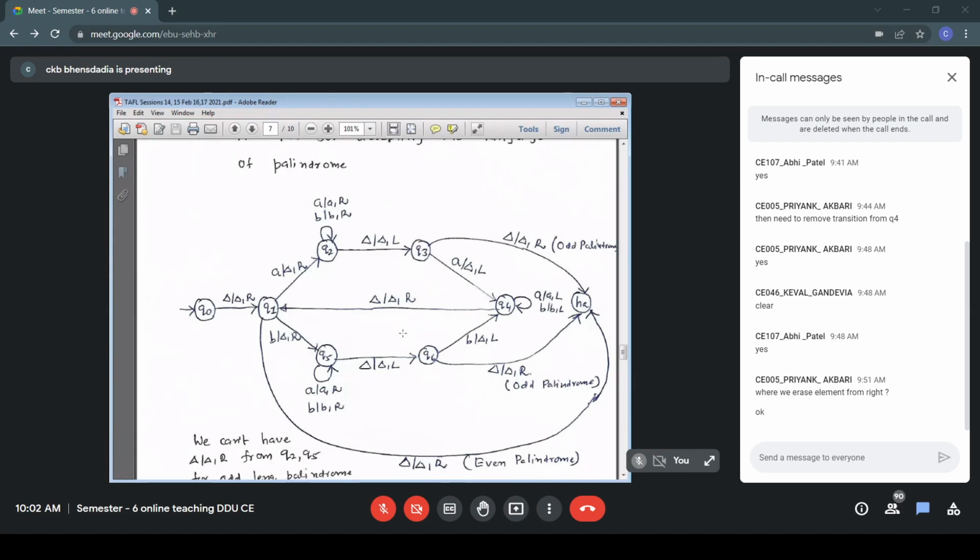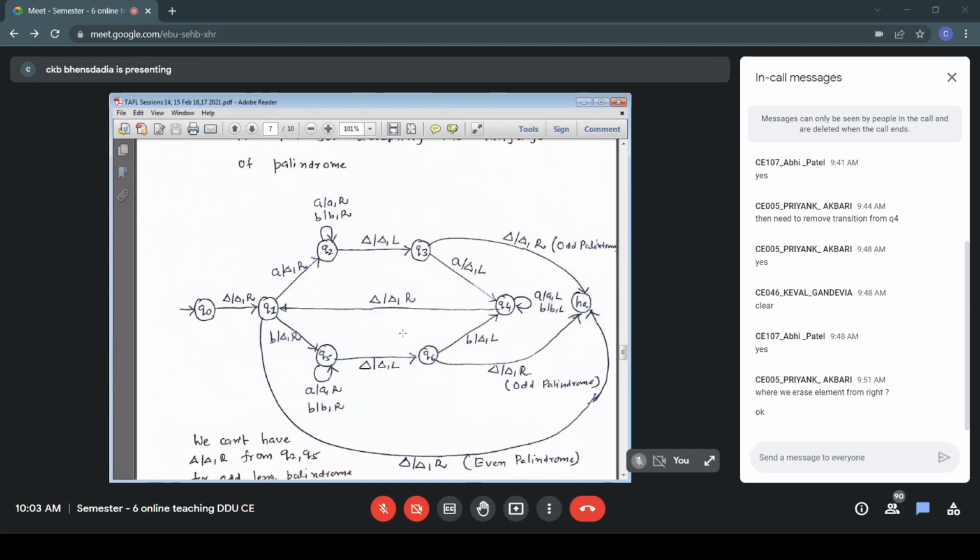Now the content of the entire table is blank. So Q2 to Q3 on blank, and in the state Q3, if I get blank, I know that the last erased symbol was an unmatched A. So as it is an odd length palindrome, go to the halting state without doing anything. Similarly, if the unmatched symbol was B, then in the state Q6, I'll find a blank, and without doing anything, I go to the halting state. It is just the movement of the head. By chance, we have written R, could have written S. So that is possibility number 2.